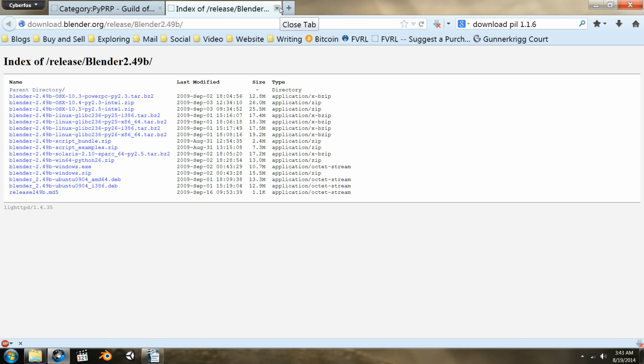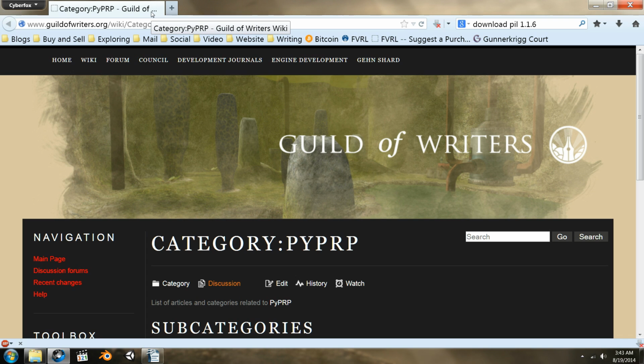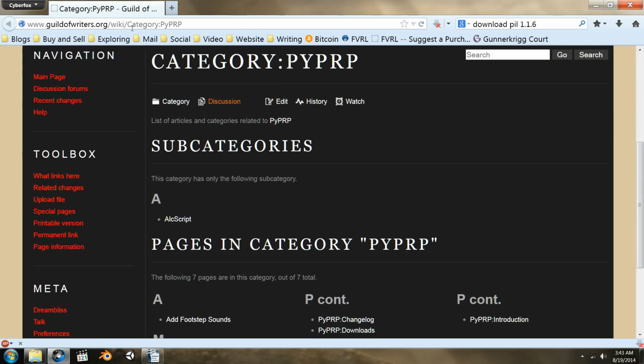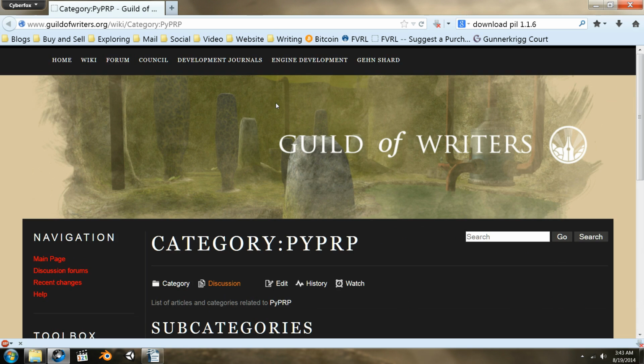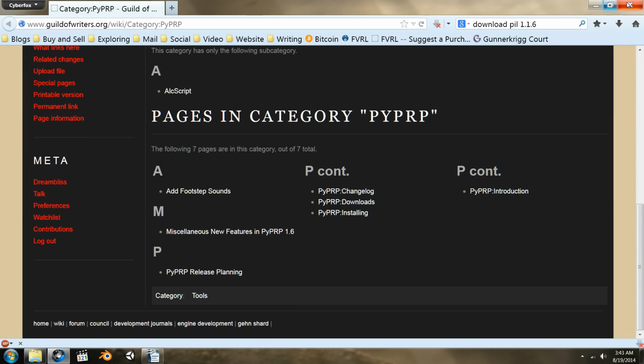And we covered Blender, and that should cover all that you need there. This is the category, so you go to wiki/category:PyPRP. You find all the pages on this program, and you should try to read that. I'm going to take you partly through the install process, and then we will be ready to go into some building with the next video.